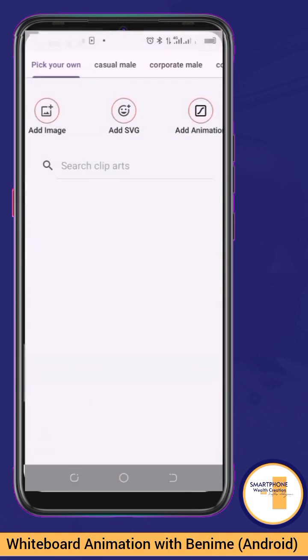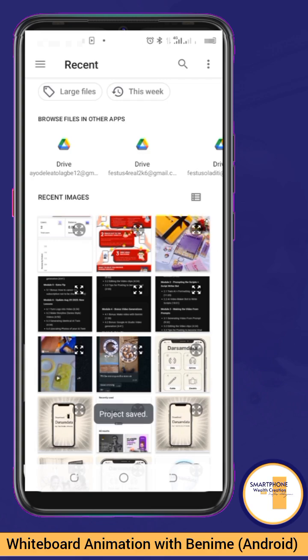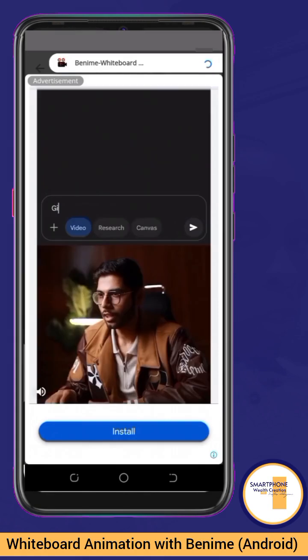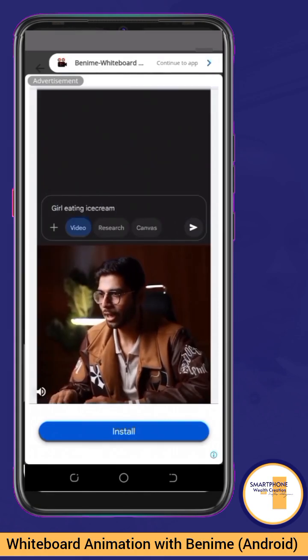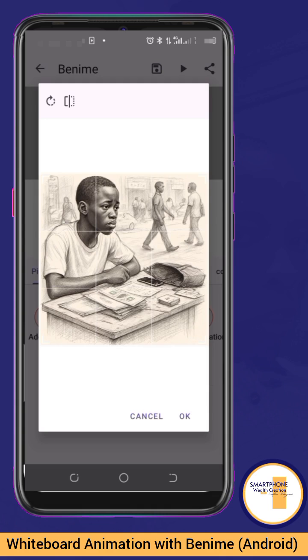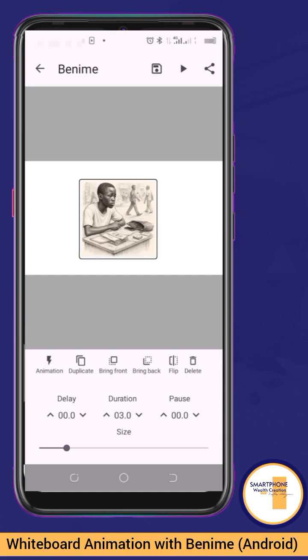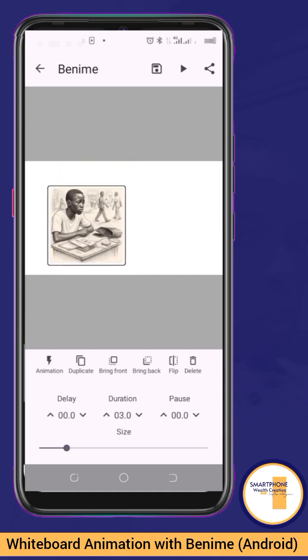So back to sticker. To upload the images we had earlier downloaded, this is where we have. This is what it's meant for. So if you click on add image and you locate your images, look at them already. Let's say I'm taking this. Tap on continue to app. It gives you the privilege of cropping if need be. If you need to crop, you tap on OK. And we have our image, so you can adjust it to your taste.